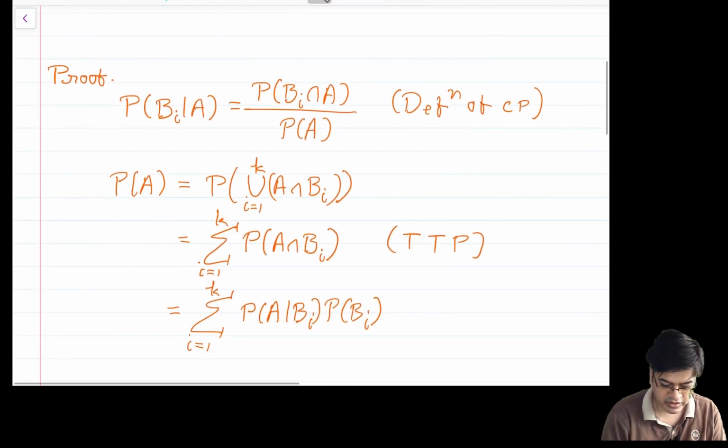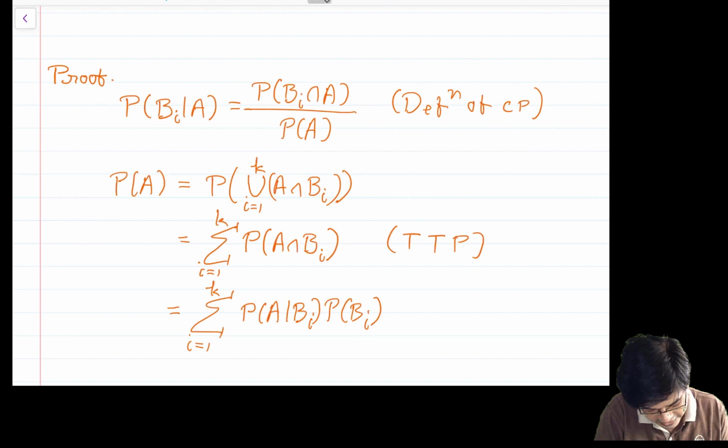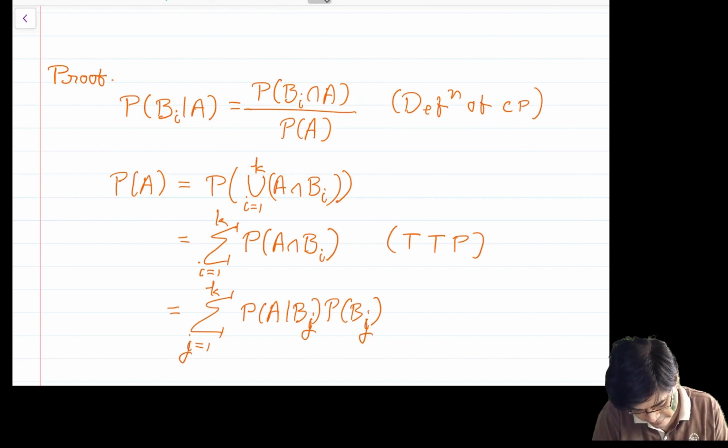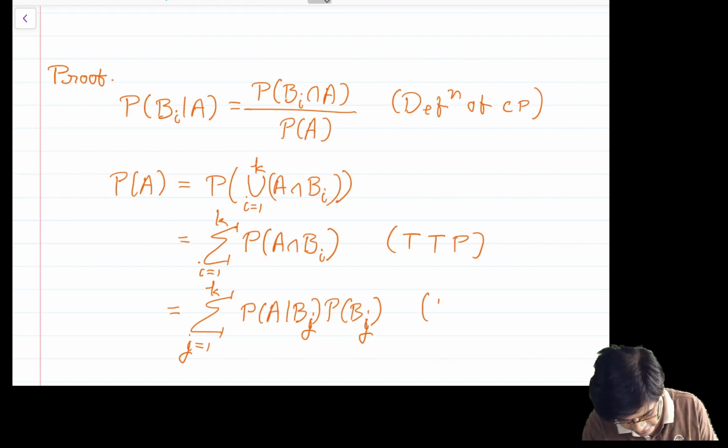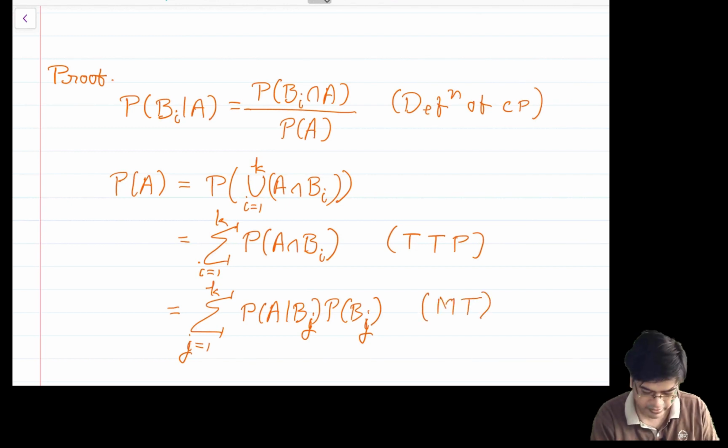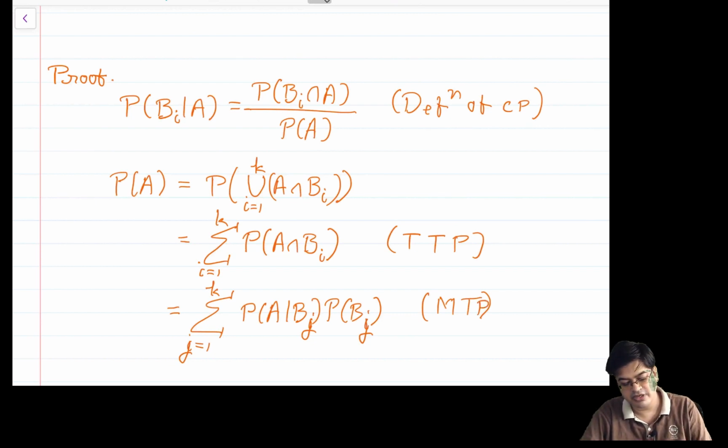Since i is a dummy index, let me use the index j here. This is because of the multiplication theorem on probability, MTP. This is the law of total probability, the theorem on total probability, and this is the definition of conditional probability.